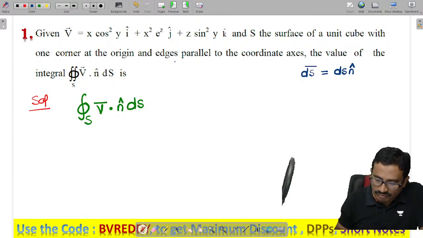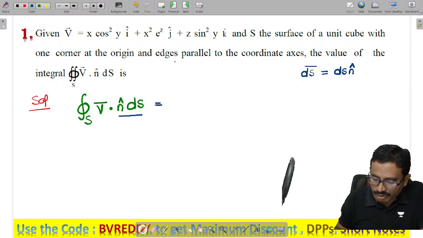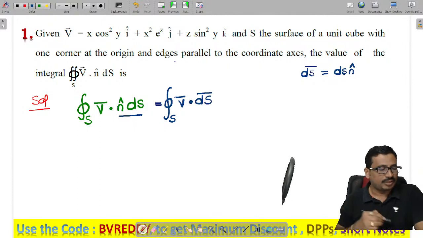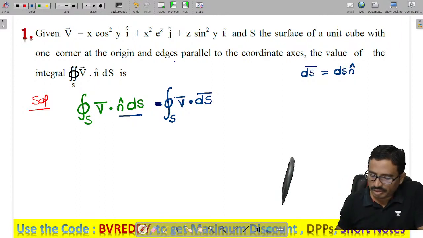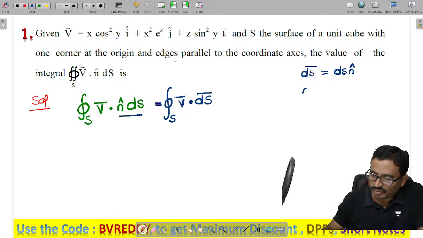Now, instead of writing ds and n cap separately, by combining them I am simply writing this as the closed surface integral of V bar dot ds bar. So this n cap is also included in the ds. Now, here we have a closed surface integral. So can we apply the divergence theorem? All of you tell me, what is the divergence theorem?